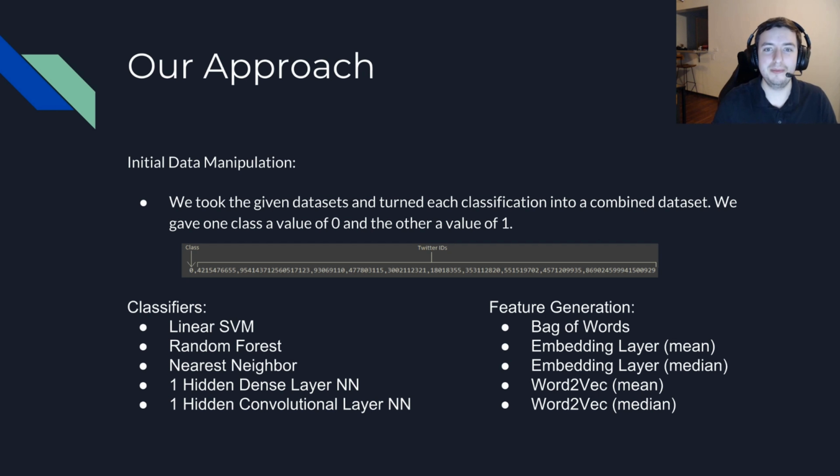Hello, my name is David Wales, and I am here to discuss the approach to our topic, the applications to real life, and where we could go next. To start, our implementation. We were given two datasets with two files each that each contained a separate opinion on a topic. We then took these two files and combined them into a single file for each dataset, where we added a column class that represented the opinion. 0 represented one opinion, while 1 represented the other.